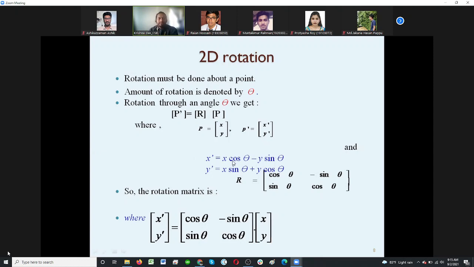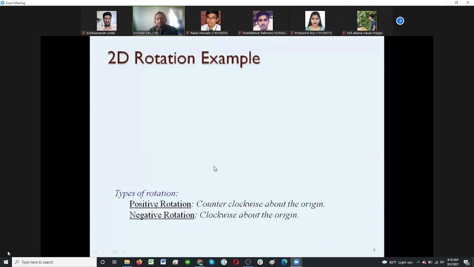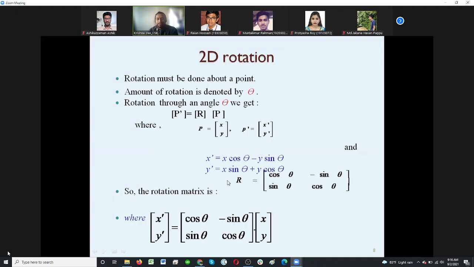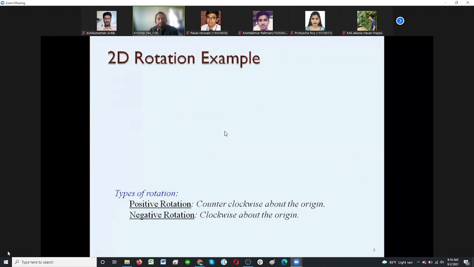We can easily find that 5 cos 60 minus 7 sin 60 gives the new x coordinate value of P prime, and 5 sin 60 plus 7 cos 60 gives the y prime value. We will check how this equation can be generated with one example that we will see.